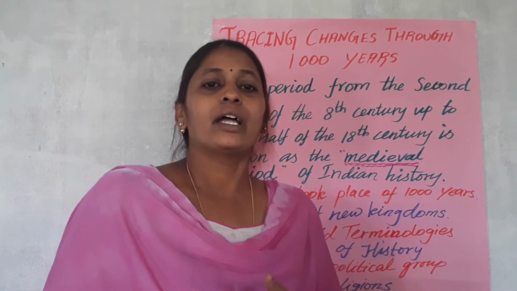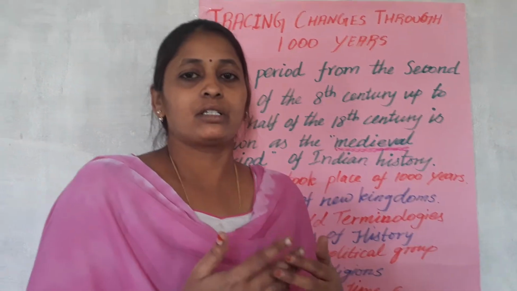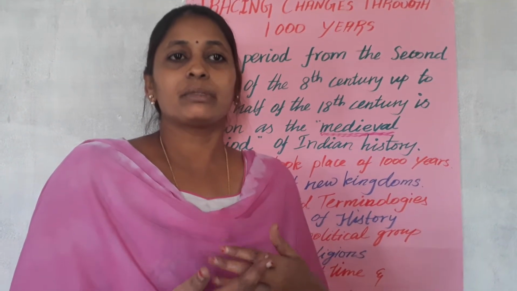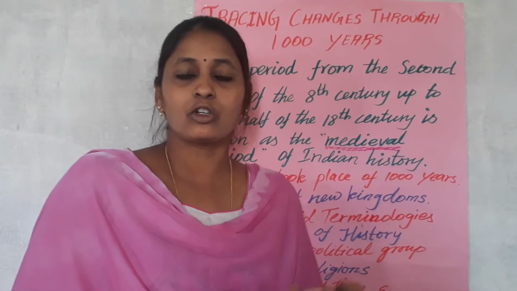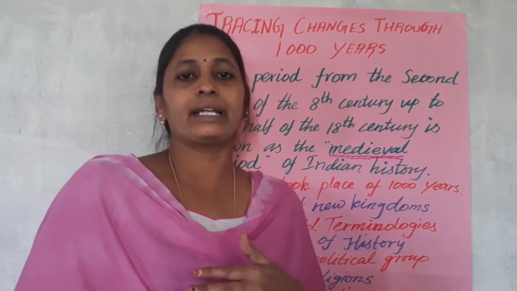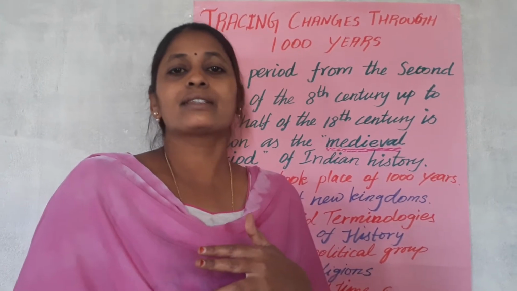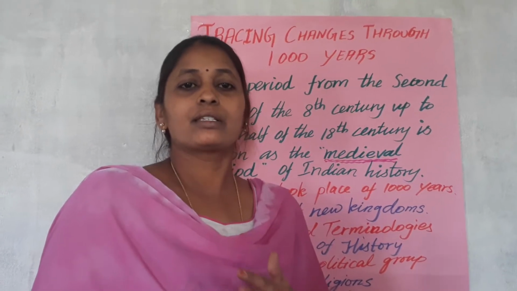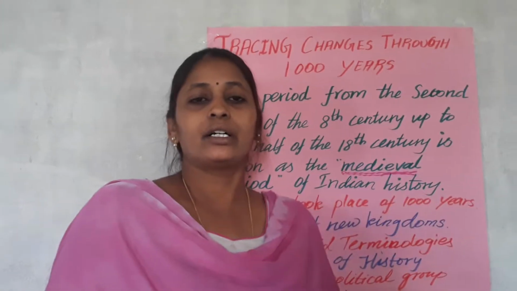The third and fourth lessons are the Delhi Sultanates and the Mughal Empire. Those who are called sultans, the Delhi Sultans, are people who came from Persia. Persia means present day Iran, Iraq, Turkey; those areas were called Persia in those days. The people came to India and started to rule. Those things we are going to discuss in the third and fourth lessons.